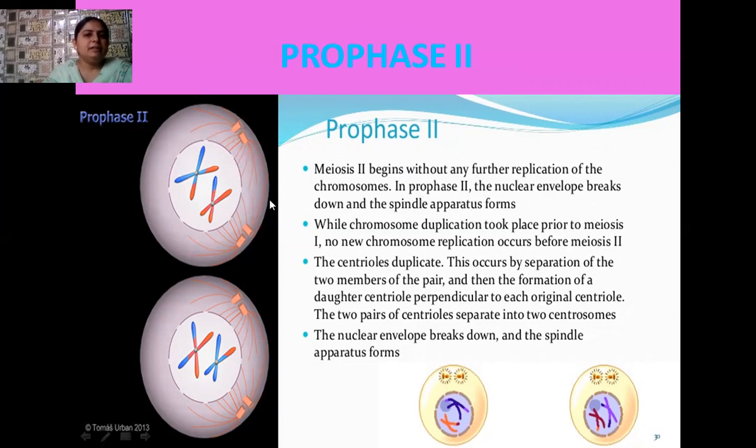Okay student, here chromosome duplication took place prior to meiosis 1. No new chromosome replication occurs before meiosis 2. Okay student, the centrioles also duplicate, and this occurs by separation of the two members of the pair. All right, nuclear envelope breakdown and the spindle apparatus form.